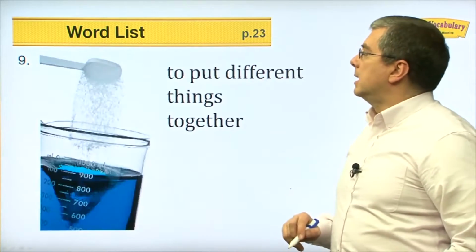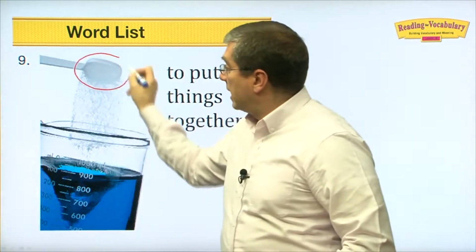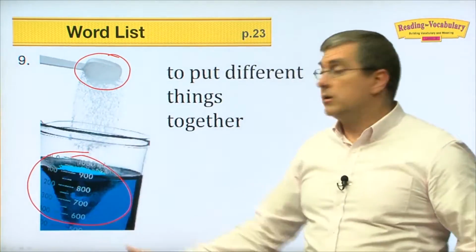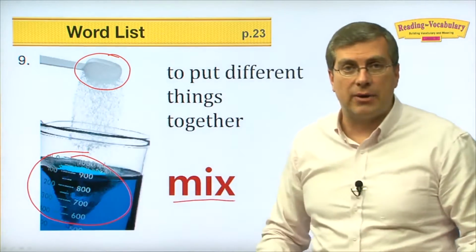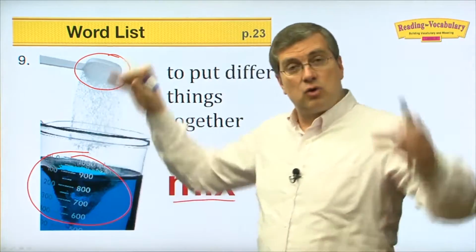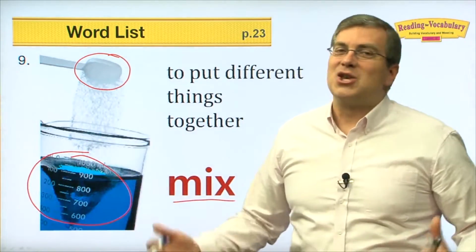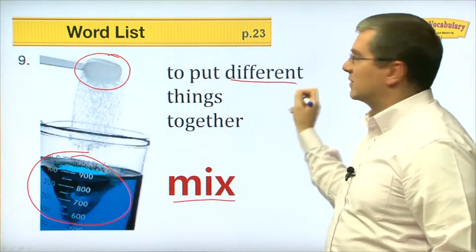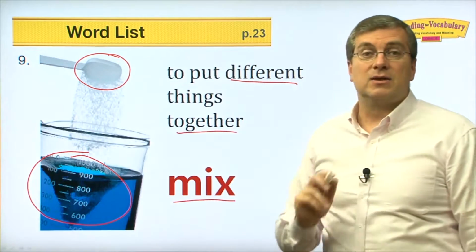Okay, next word. Number 9, to put different things together. You have one thing here, you have another thing here, you're going to put them together. What are you doing? That's very easy. Mix. You will mix the two things together. Sometimes we mix a solid with a liquid, but you can also mix two liquids, two solids. You can mix gas. There's lots of things you can mix together. So mix, to put two different things, 2, 3, 4, you put many things together. You are mixing. To mix.